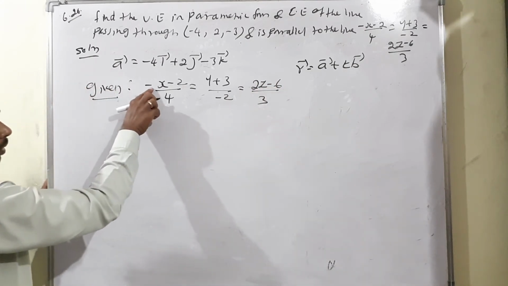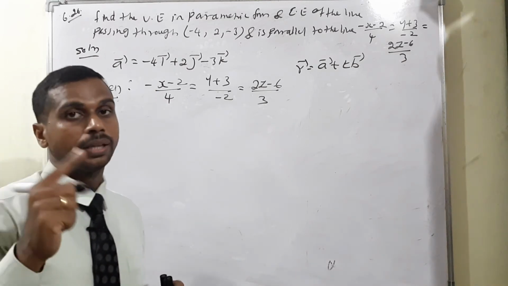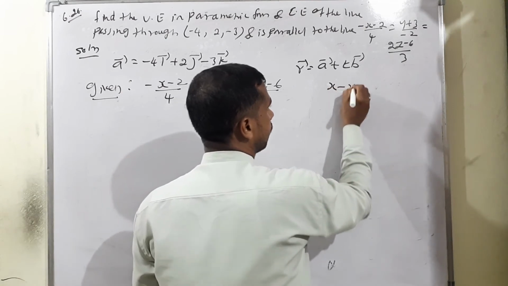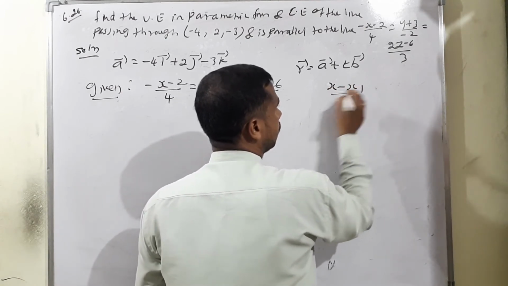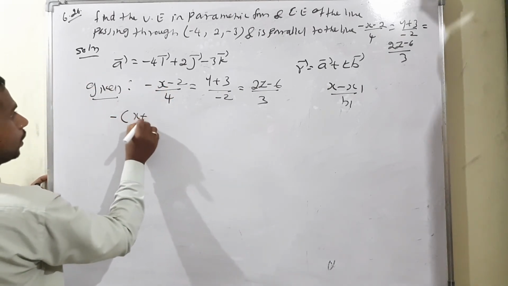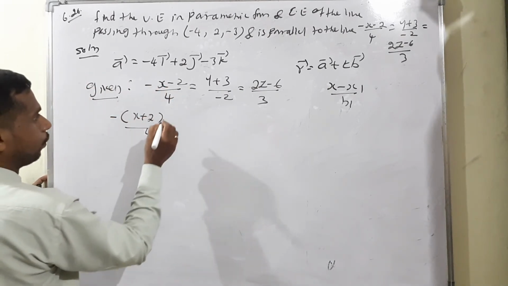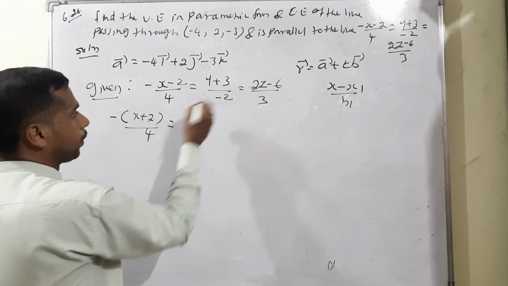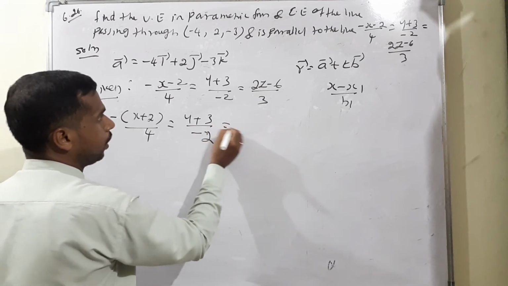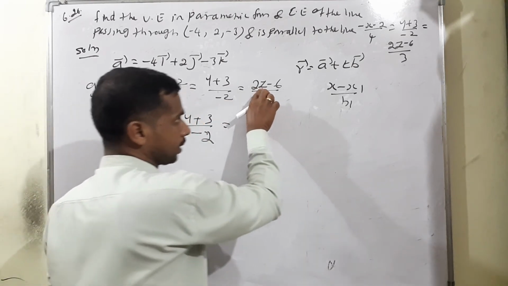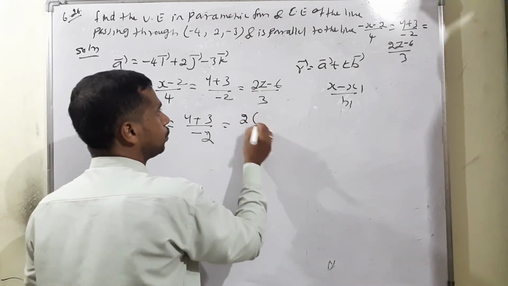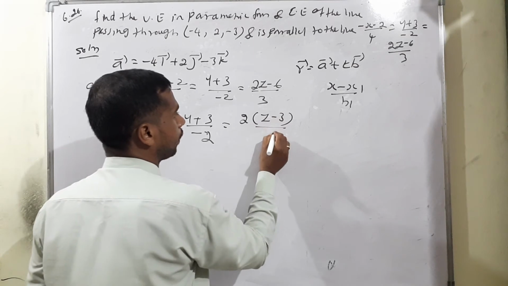Now, we already know x minus x1 should start with a positive sign. Let me rewrite x minus x1 divided by b1. It starts with a positive, but here there is a negative. So take the negative common outside, meaning x plus 2 divided by 4. The next one starts with a positive, so no need to change: y plus 3 divided by negative 2. The last one also starts with z; the coefficient is 1, but there is a 2, so take 2 common outside, meaning z minus 3 divided by 3.